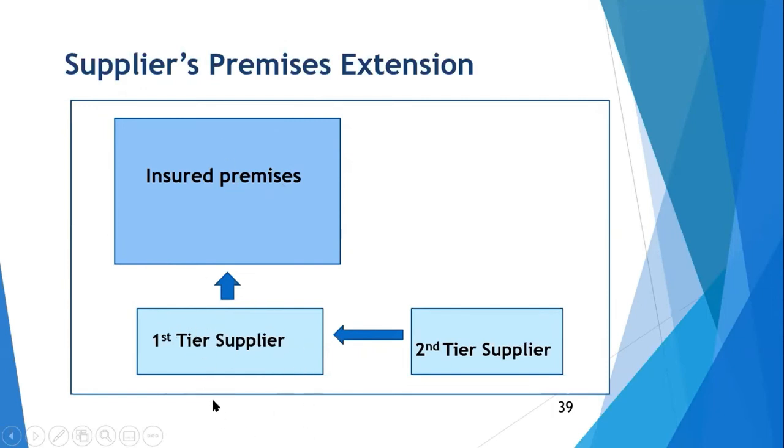If there is physical damage to the property, okay, by a peril which is covered under the insured policy. This is another condition. The peril has to be covered. If there is no earthquake cover here and there's an earthquake loss, due to that the supplies are disrupted and they suffer BI, no BI claim can be paid. This is another important parameter. Okay.